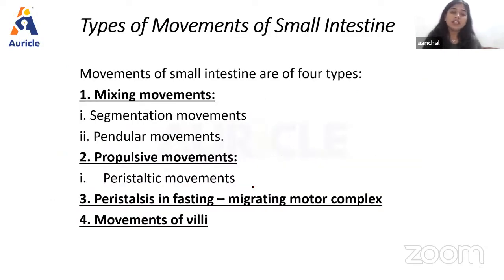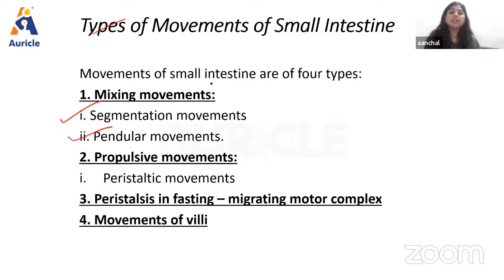Then we have another very important topic. We're going to discuss some movements of the small intestine, right? Inside the small intestine, we have some important movements like the mixing movement, then the propulsive movement, then peristalsis and fasting, that is the migrating motor complex, then the movements of villi, right? For the mixing movement, we have segmentation movement and pendular movement.